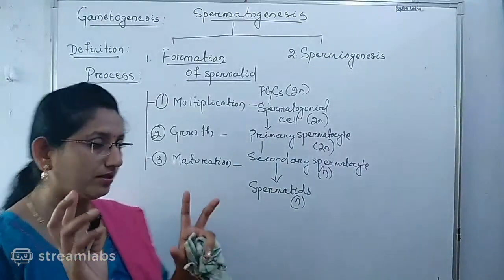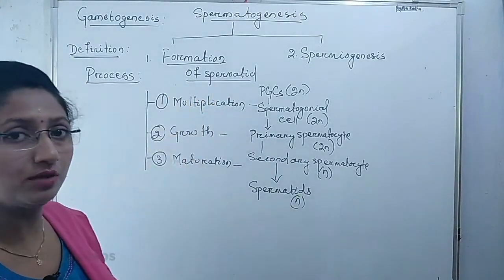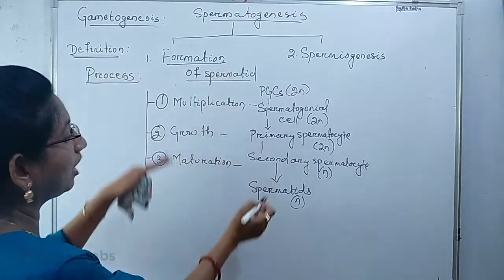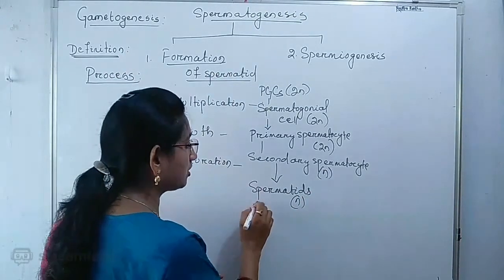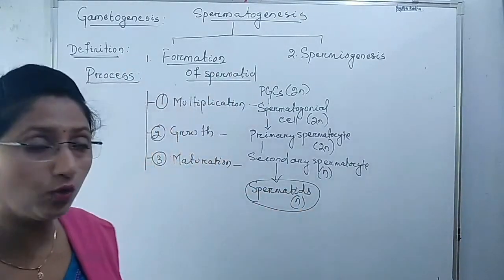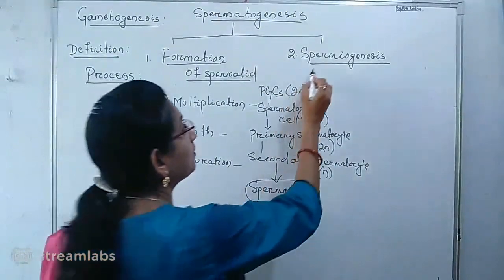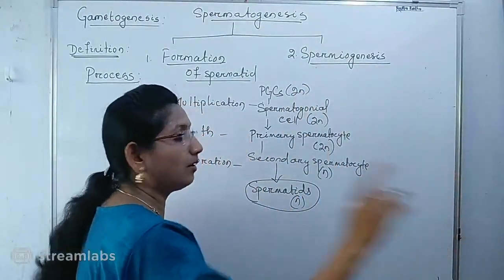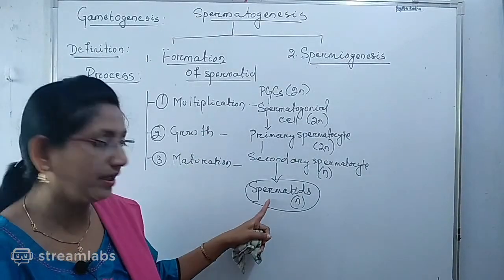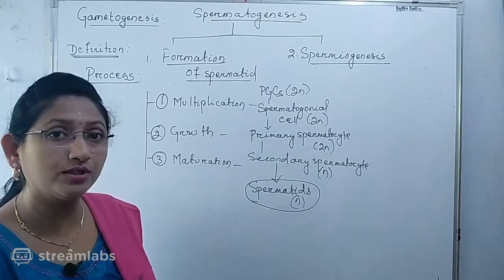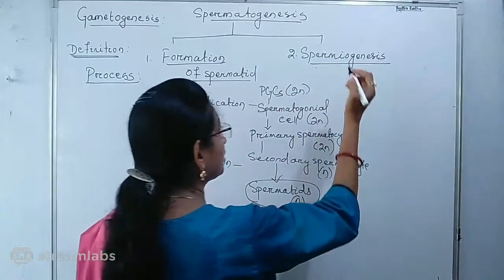So, you have the idea what exactly we found after the maturation phase during the formation of the spermatid. First step is how we get the haploid spermatids, and after the formation of spermatid, it undergoes the second step, called spermiogenesis. What is that? Spermiogenesis is the formation of spermatozoa or sperm from the spermatids after physiological maturation or differentiation process.